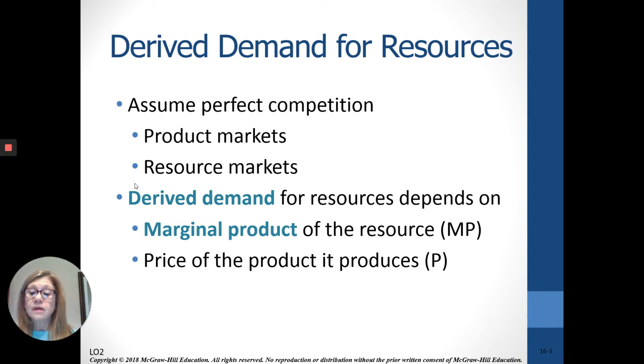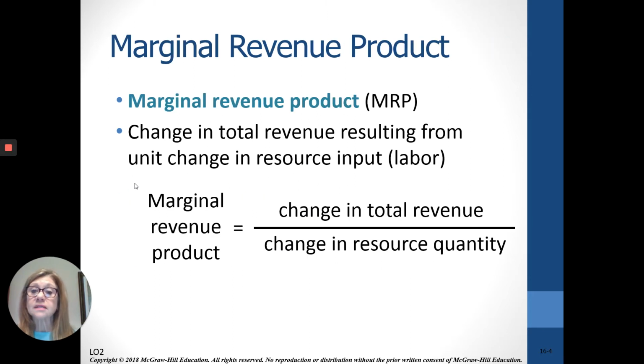So the demand for the resource labor depends on the product it's used to produce. Let's add a couple of definitions. The marginal revenue product is the change in total revenue divided by the change in the resource quantity, which is just adding one more worker. So remember, total revenue from Chapter 6 is just price times quantity. And we're adding one more worker every time.